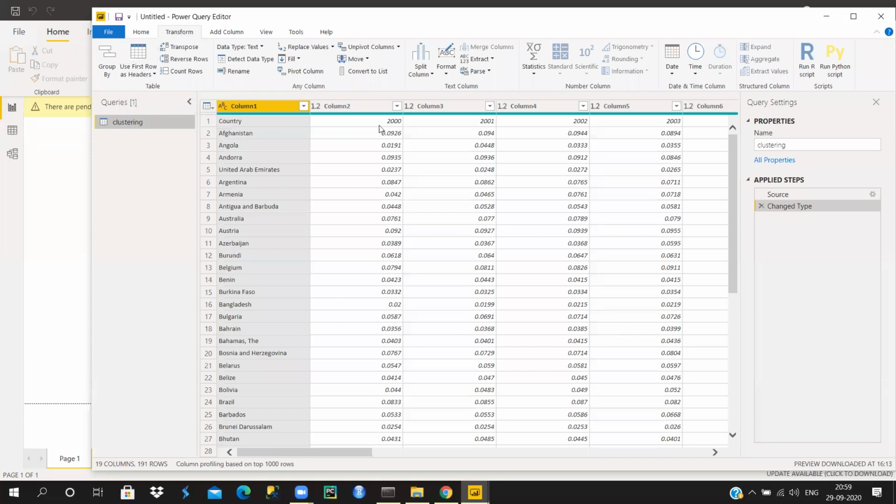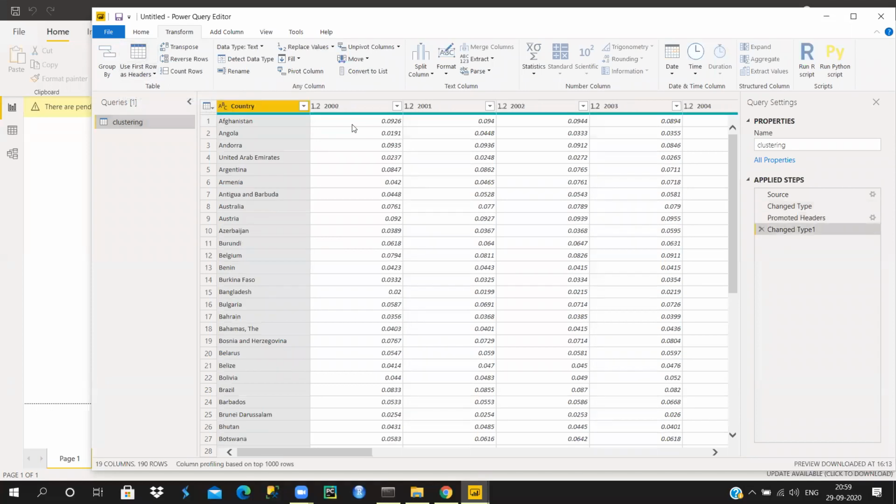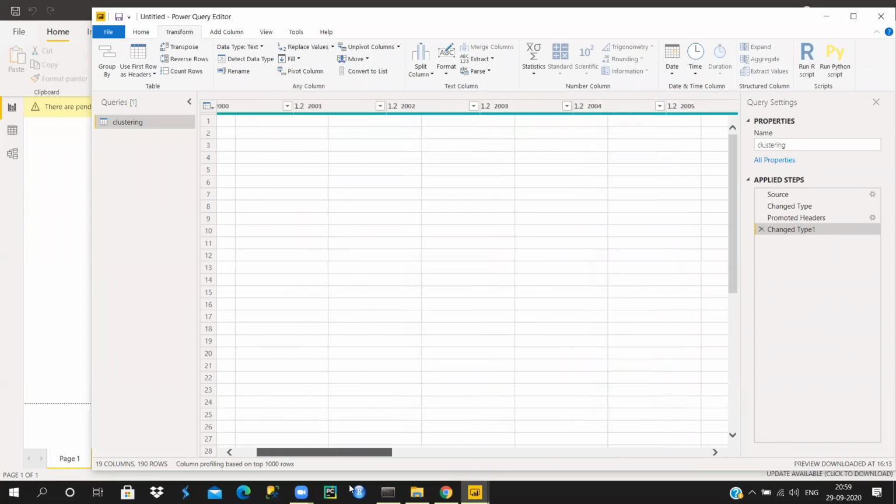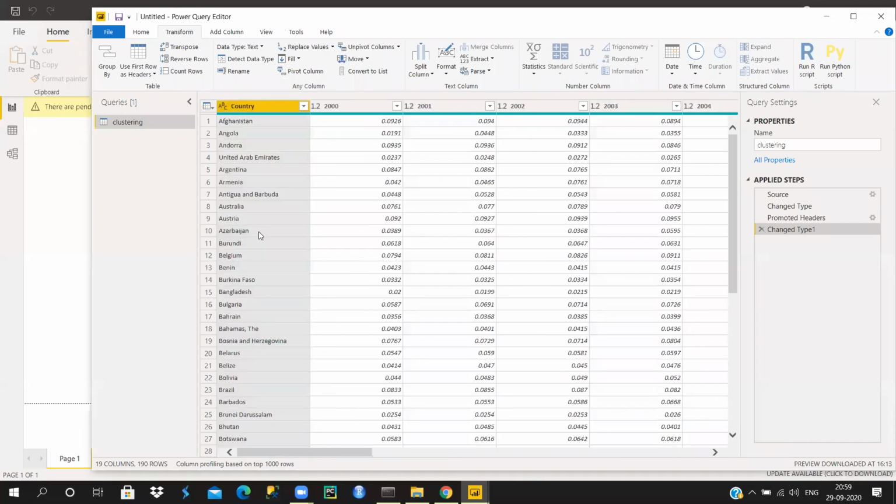So my country and all the years are listed in my first row. So I'm going to use this option, Use First Row as Headers. Once I click it, my first row elements are converted into my column names. So country, I have 2001, all the years are here. Okay, so you have this data with you.